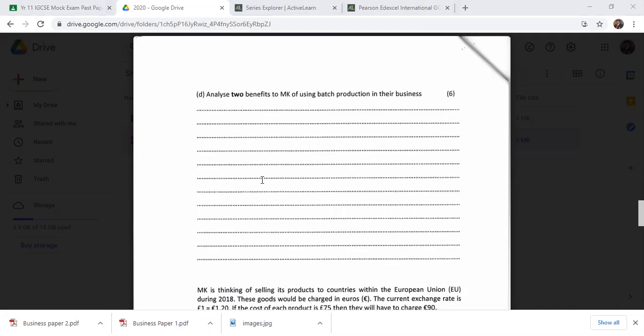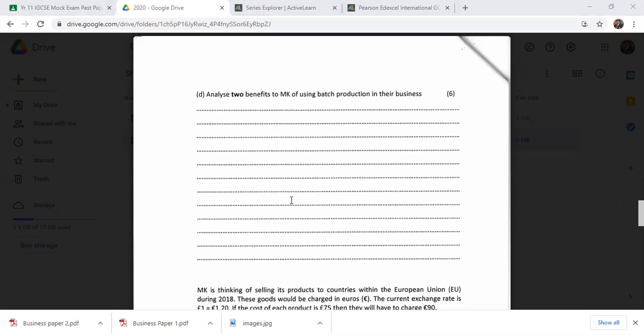Moreover, you can talk about another point. With batch production, you can get economies of scale, because you have to purchase large quantities, like a bulk purchase. As a result, MK would be able to achieve economies of scale, with bulk purchases of textiles, apparel, equipment and other raw materials for the fashion industry. They can get some discount on their purchase of textiles and apparel.